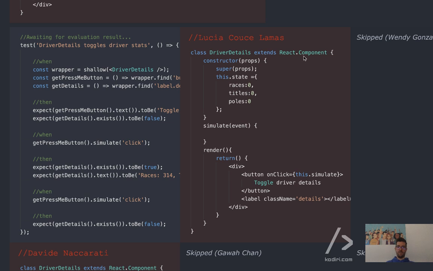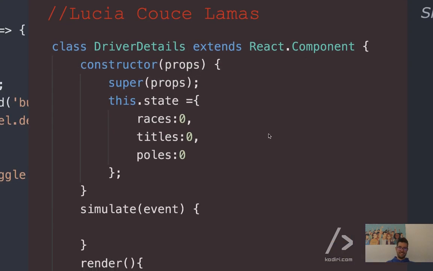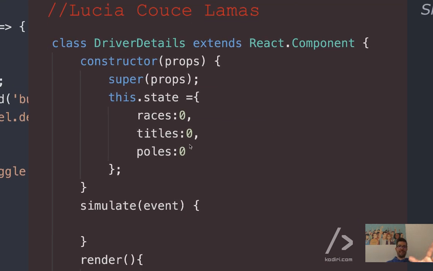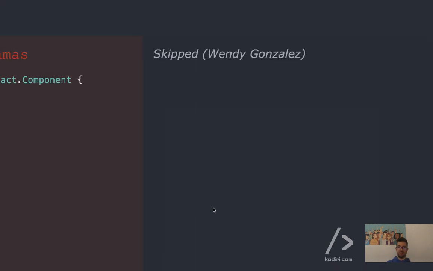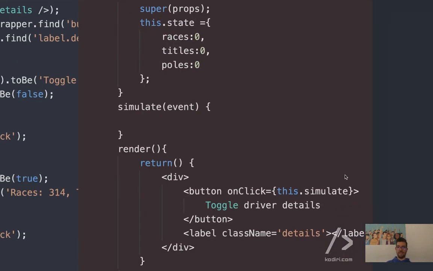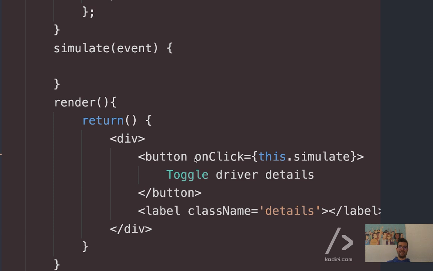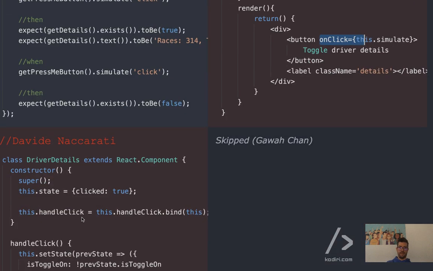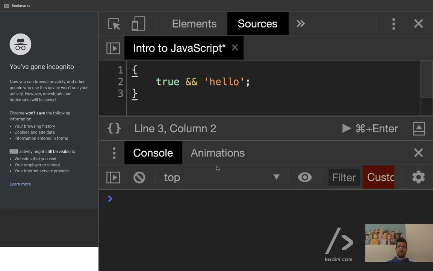Wow, that was very complicated. Lucia tried to build it by putting everything into the start data. That's not a good idea. Anyway, remember the on-click thingy. The callback function is very important, and I'll have a look at that in a second.